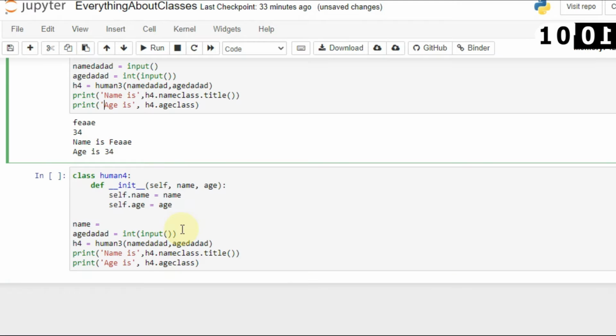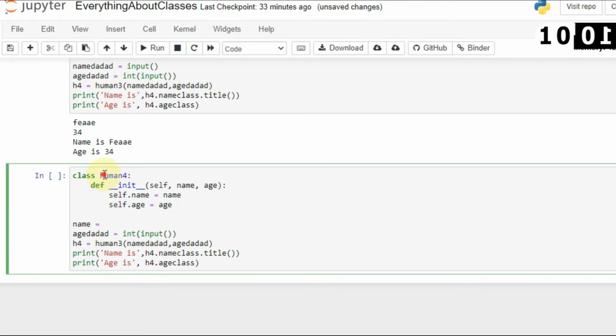Let's change this name to Employee. Let's say I want to create a class Employee, and I want employee name, employee ID, employee salary, etc. Whatever you want to name, whatever you prefer, you can customize that. So first I want employee ID, then employee name, then employee salary, and other things, whatever you want.